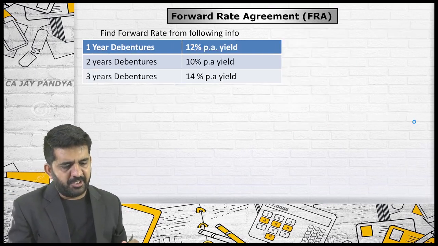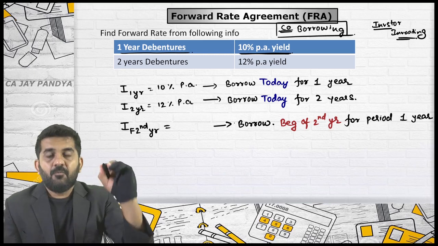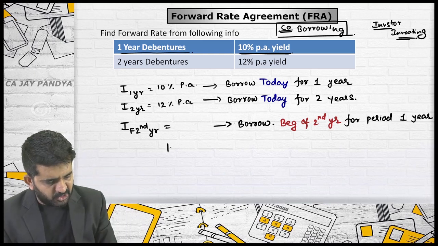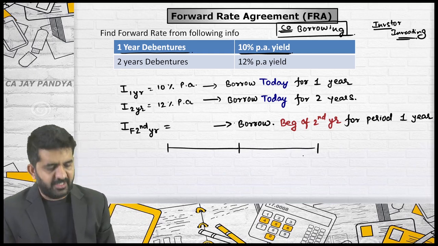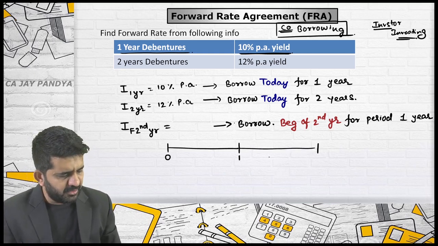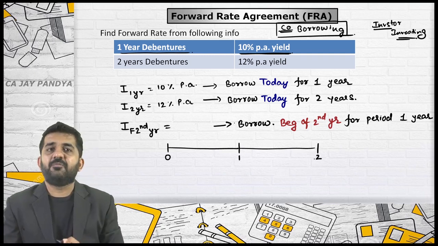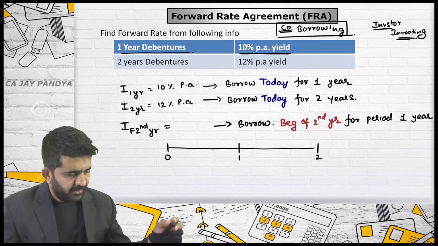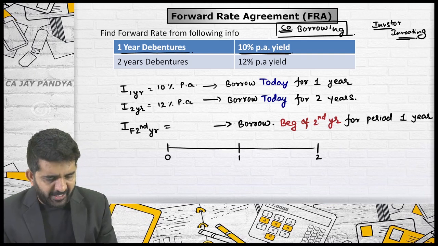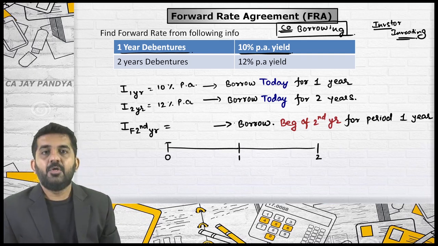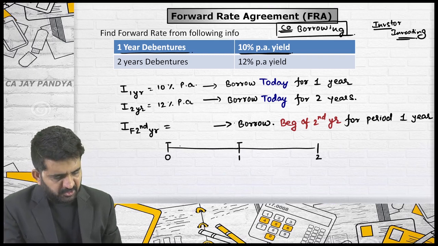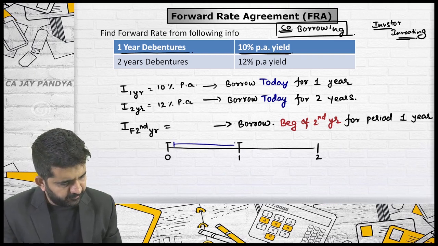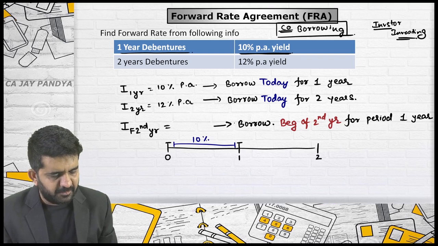Try to concentrate over here. I am drawing a timeline. This is today, this is 1 year, this is second year. This is today, 0 year, end of first year, end of second year. Is it alright? If you are borrowing today for the period of 1 year, what is the applicable rate of interest for this particular portion? Is it 10%?